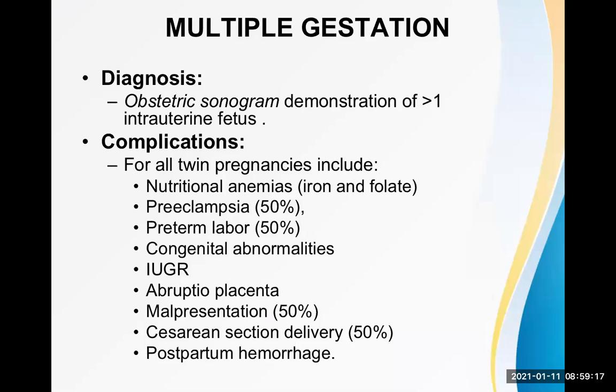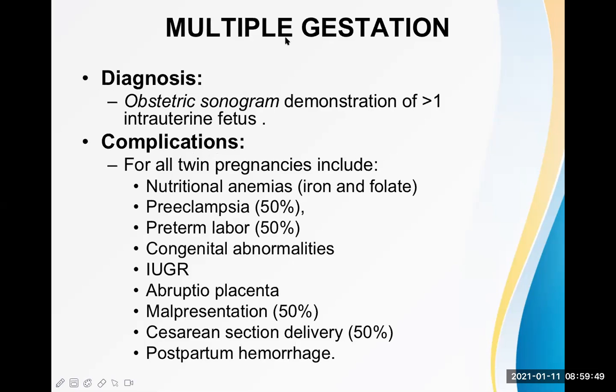The babies are extra, the amniotic fluid is in a large volume, and there may be two placentas. The fundal height is more than normal. When we examine the abdomen, we can feel different fetal parts, maybe two heads. Then we know, yes, this is a case of multiple gestation, and the confirmation is done by ultrasound.